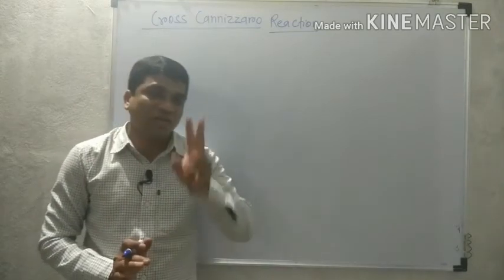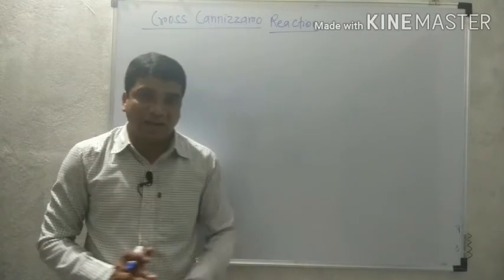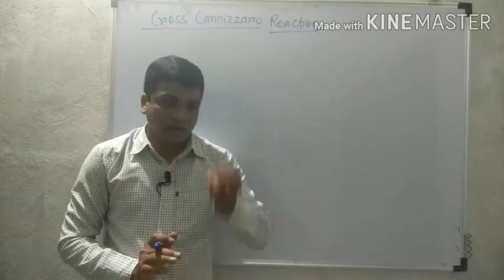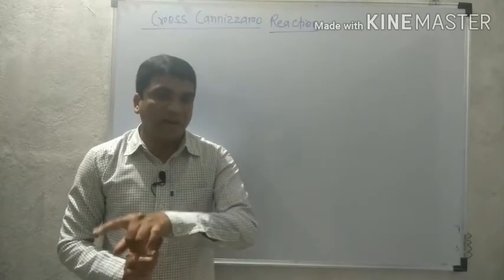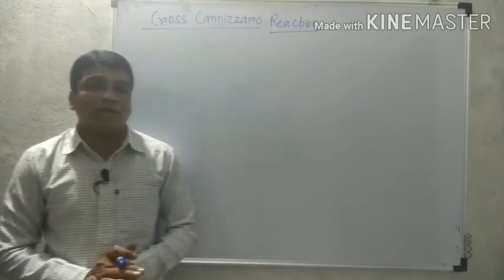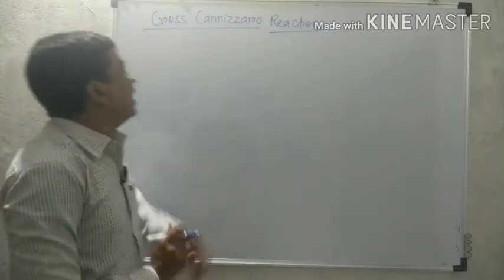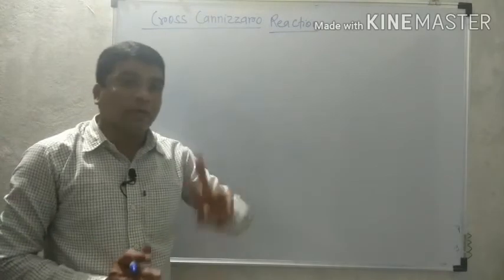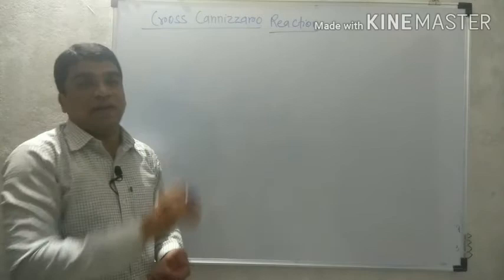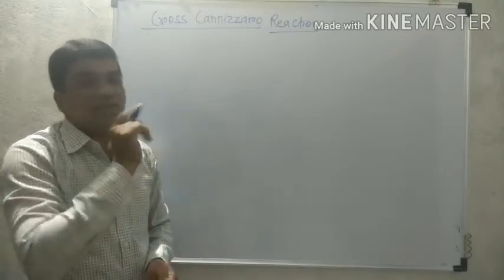Again, Cannizzaro reaction is of two types: self-Cannizzaro and cross-Cannizzaro, similar to Aldol condensation. Because last time we discussed the examples of benzaldehyde with benzaldehyde and formaldehyde with formaldehyde, that is self-Cannizzaro. If two different aldehydes are taken, that is cross-Cannizzaro. If two molecules of the same aldehyde are taken, that is self-Cannizzaro. But if two different aldehyde molecules are taken in the reaction, that is cross-Cannizzaro.